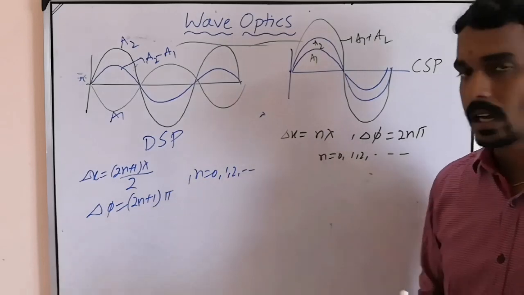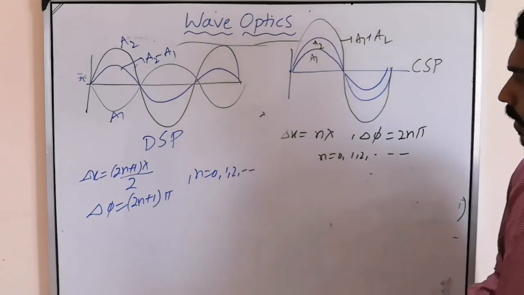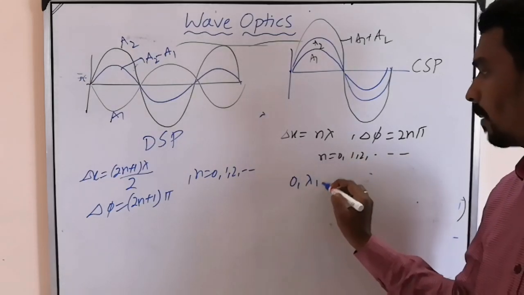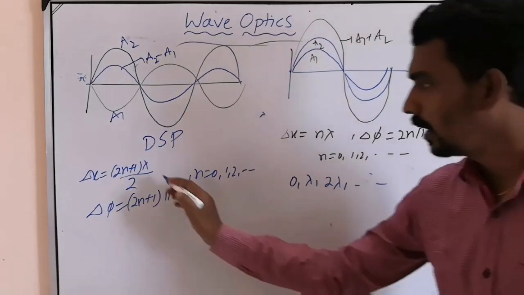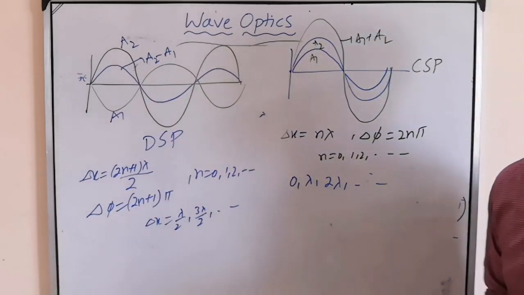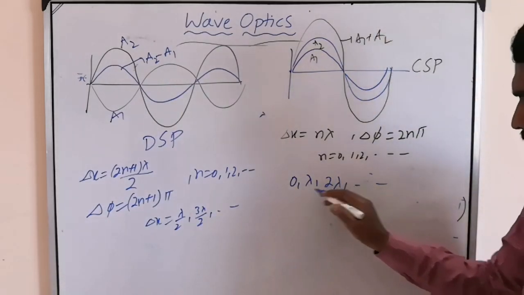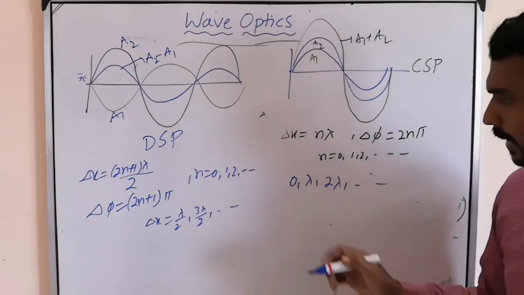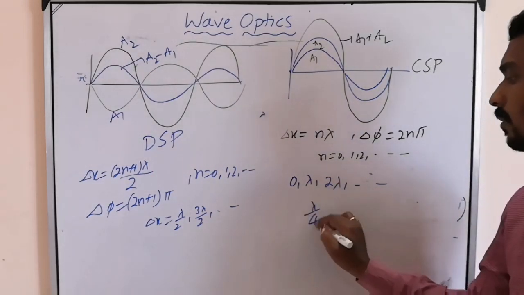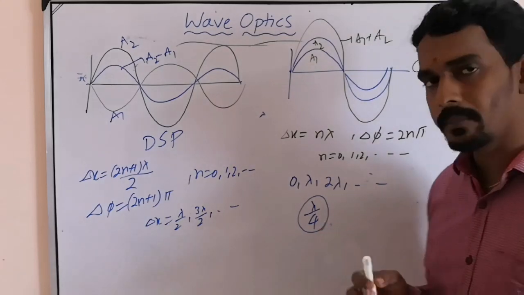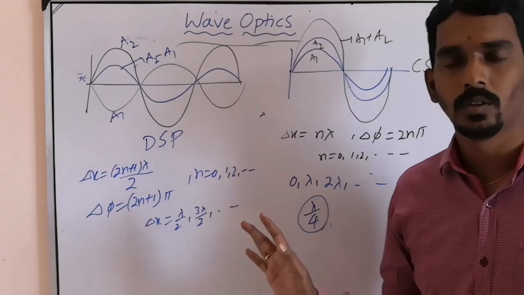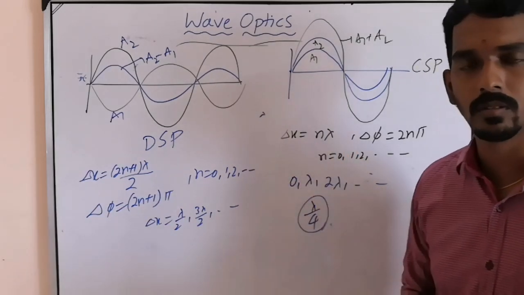And one more thing will come here. See here, if you take delta x equal to 0, lambda, 2 lambda, so on. Here if you take delta x equal to lambda by 2, 3 lambda by 2 and so on. Right? So specified values only we are telling. But if it is not like 0 or lambda by 2 or lambda, suppose it is lambda by 4, then it is just superposition. You will not specify constructive or destructive.